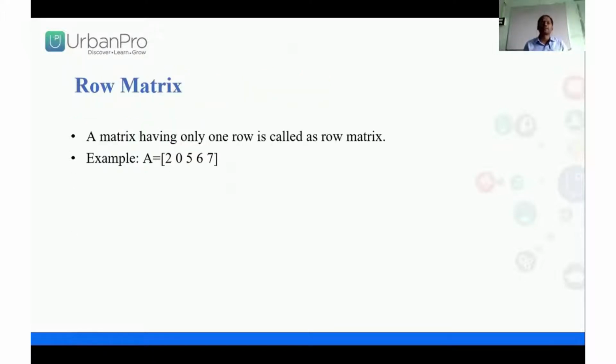First we do row matrices. What is a row matrix? A row matrix has only one row, meaning the row is horizontal. Any matrix having only one row is called a row matrix, like A equal to 2, 0, 5, 6, 7. A single row is called a row matrix.